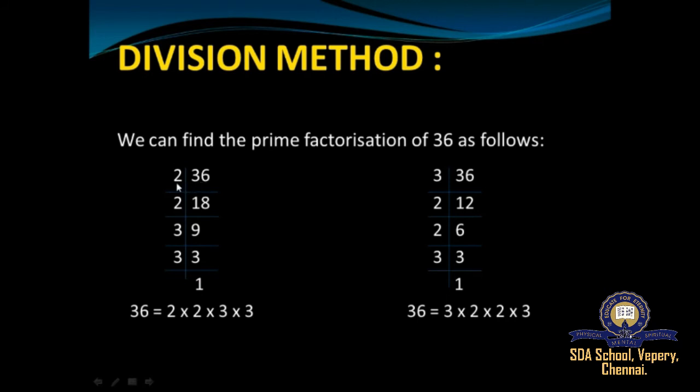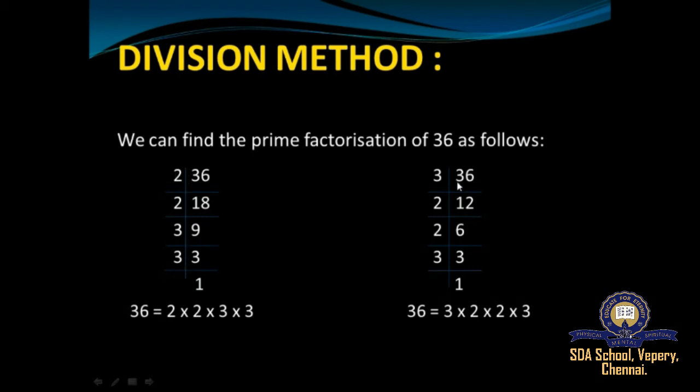So 36 goes in two tables 18 times. So 2 18s are 36 and 18 goes in two tables 9 times. So 2 9s are 18 and 9 goes in three tables. So 3 3s are 9 and 3 goes in three tables, which is 1 time. So 3 1s are 3. So 36 can be written as 2 multiplied 2 multiplied 3 multiplied 3. So the numbers over here will be prime numbers.